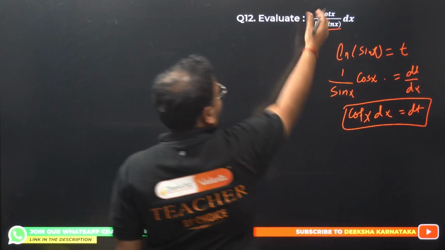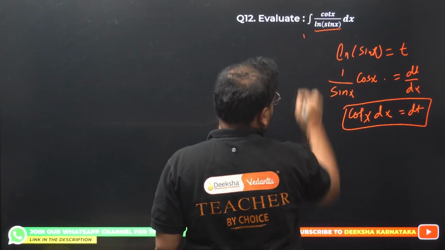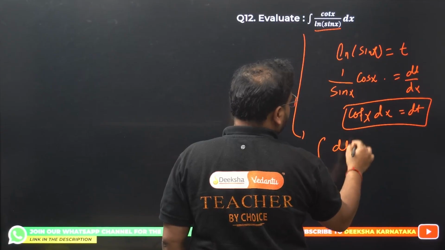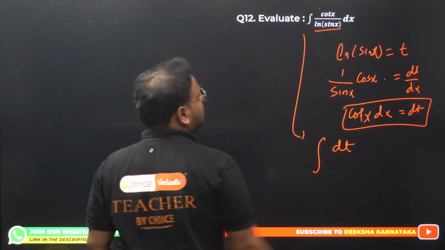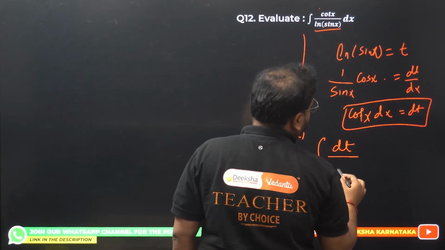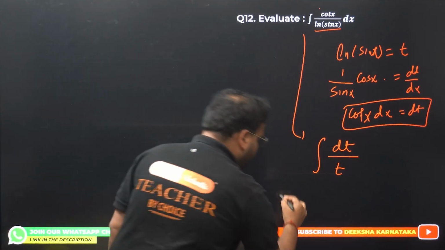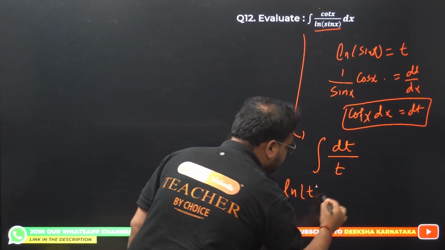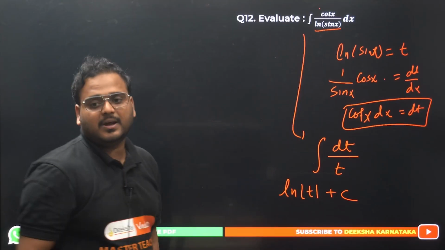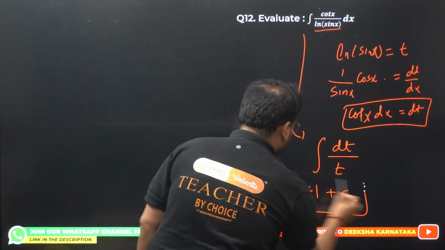Have a look. I can see the question now. Integration of dt, numerator cot x dx is dt, upon what is it? Simply t. What is the answer for this? Of course, ln t plus c. Log of t plus c is my answer.